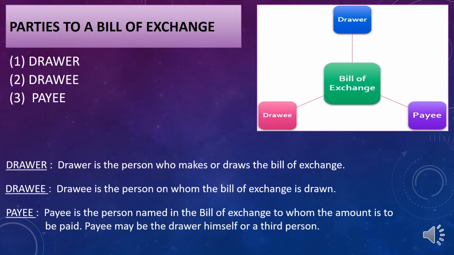Now the example which we have taken, in that three parties were there, Mr. A, Mr. B and Mr. C. Now over here Mr. A is a drawer because he drew the instrument, and the drawee on whom the bill has been drawn, that is Mr. B, and the payee is nothing but Mr. C.